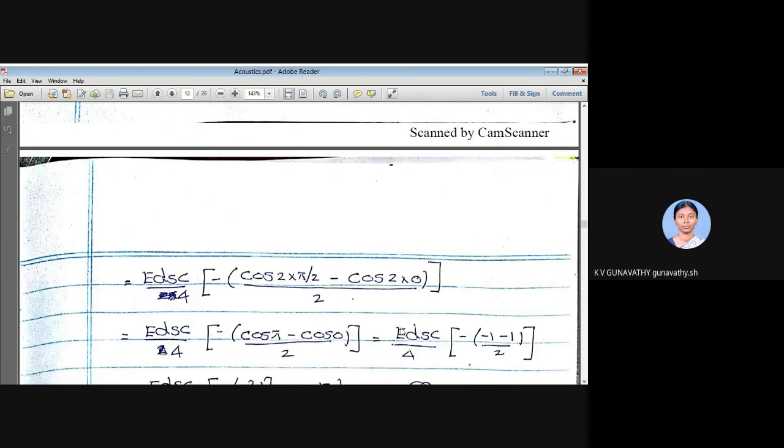So this is the amount of energy received by ds from the whole volume per unit time.